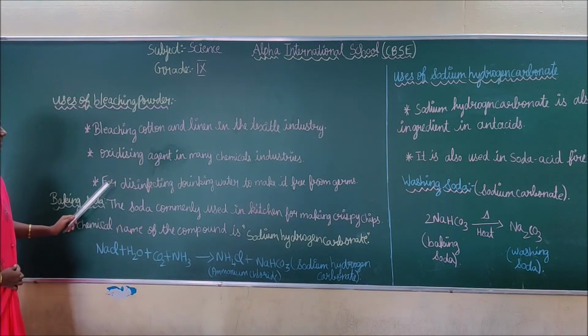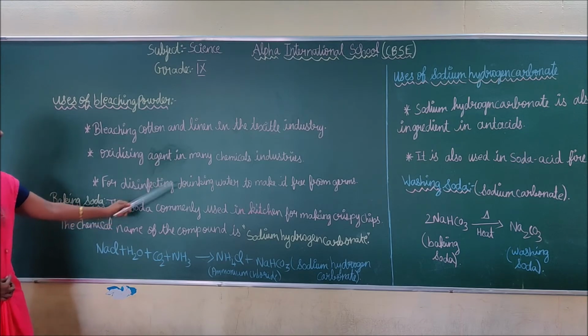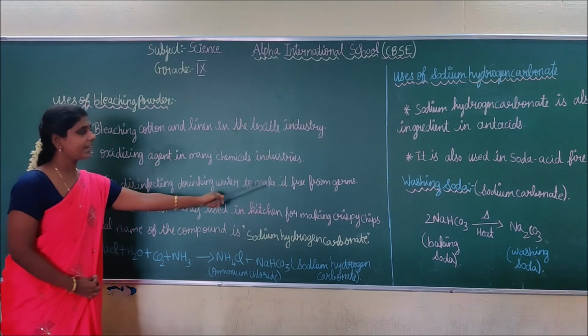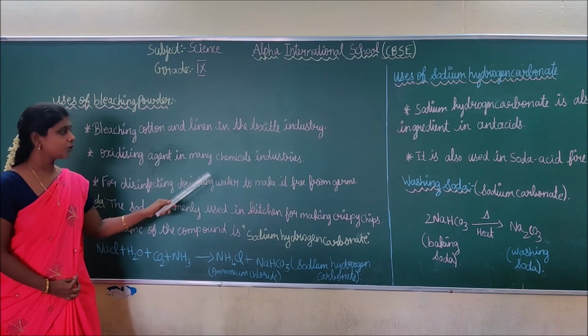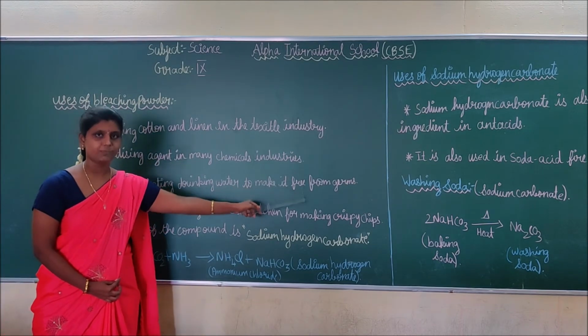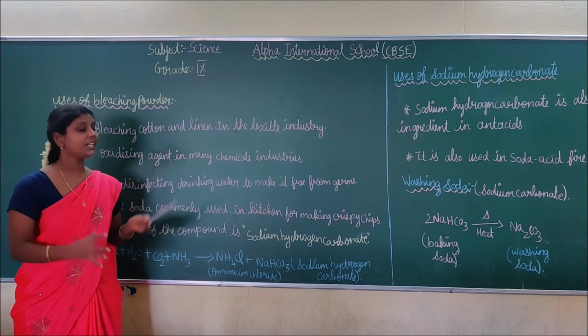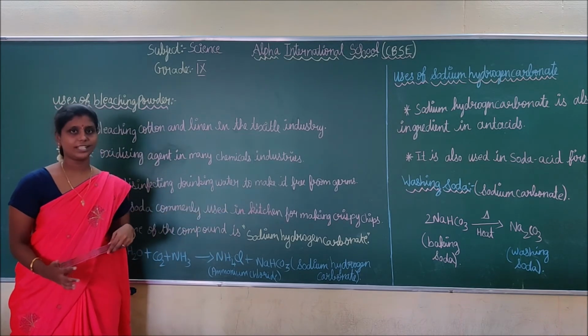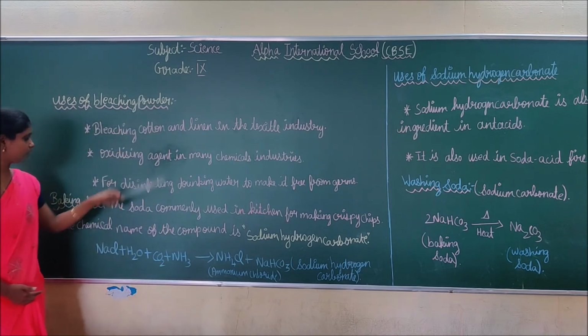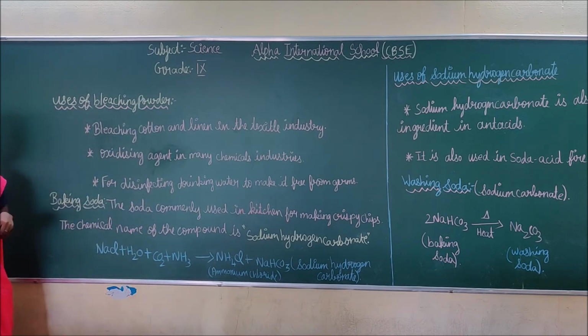Third, it is used for disinfecting drinking water to make it free from germs. For that purpose, they use bleaching powder in water. Do you understand, students? These are all the uses of bleaching powder.